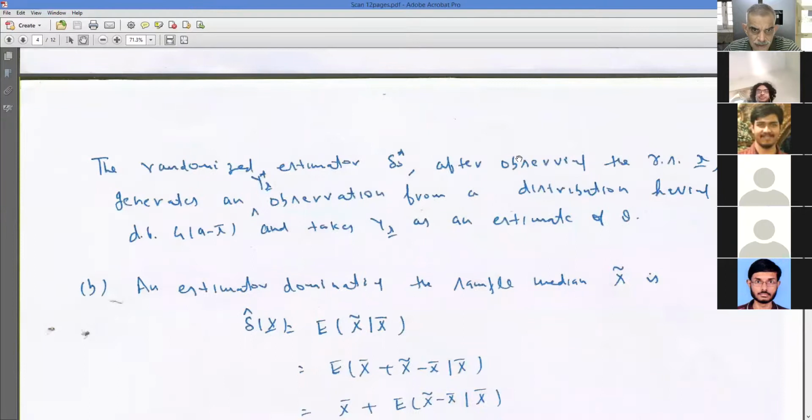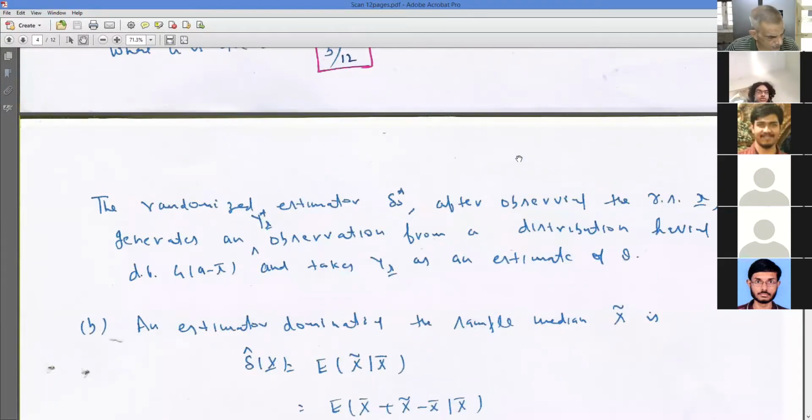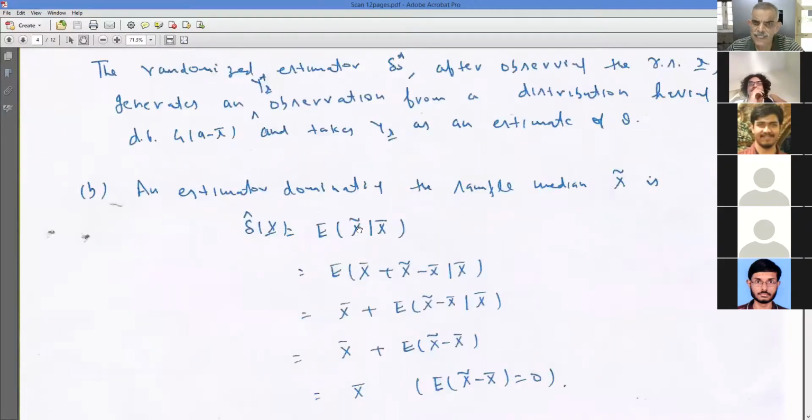Now part B says: suppose for every fixed theta belonging to the parameter space, the loss function is strictly convex in a. Find an estimator dominating the sample median. Sample median is a non-randomized estimator. So by the Rao-Blackwell theorem, you know that if I condition on a complete sufficient statistic, I get a better estimator.